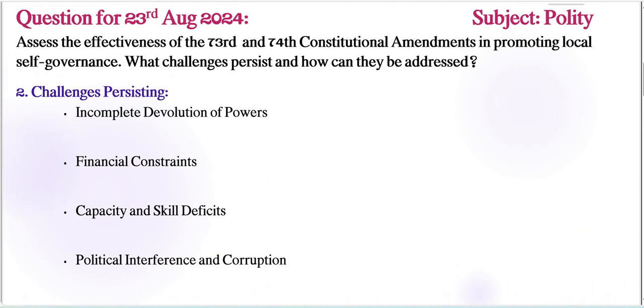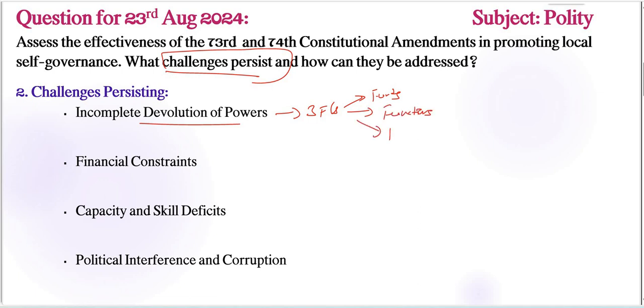Next, coming to challenges persisting, that is our second keyword that needs to be addressed here. Incomplete devolution of powers is the first such thing, right? The reluctance of state governments is one such thing here. Despite constitutional provisions, many states have not fully transferred the 3 F's. What are the 3 F's? Funds and also functions, right? And also functionaries, right? All these are the 3 F's to local bodies. Many states have not fully transferred them. That is an important challenge here.